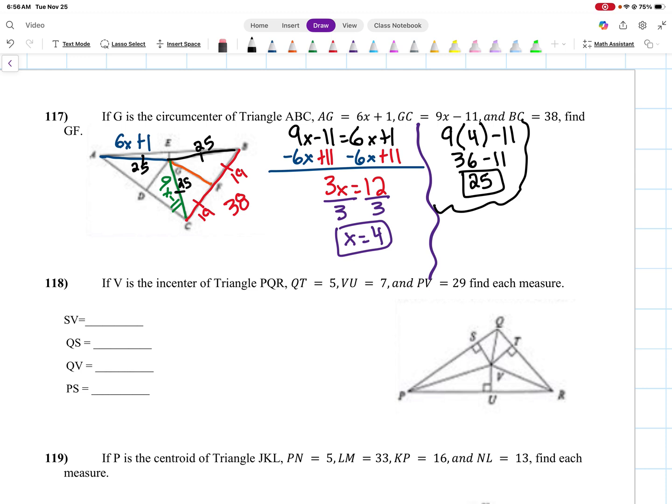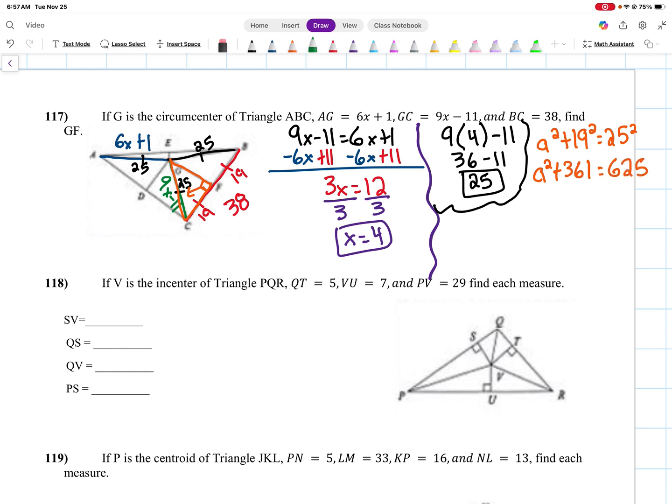Now, if I want to find what GF is, remember when we were dealing with circumcenters, we have a right angle there. We're dealing with perpendicular bisectors. So I can use the Pythagorean theorem now, because I have two of the sides of my triangle. I just need to find that missing side. We'll say a squared plus 19 squared equals 25 squared. So we're left with a squared plus 361 equals 625.